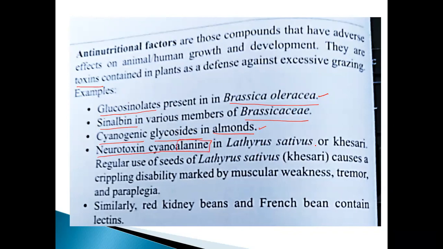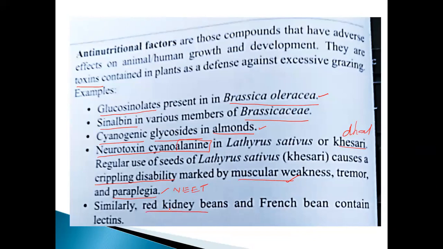In Lathyrus sativus, we already discussed it, called khesari dal. My dear, regular use of the seeds of Lathyrus sativus, that is called khesari, causes crippling disabilities. Crippling means we cannot walk properly, marked by muscular weakness and tremor, and also paraplegia. So don't forget, my dear students, this is from the NEET point of view, NEET questions. Yesterday we saw it; once again, I remind you.